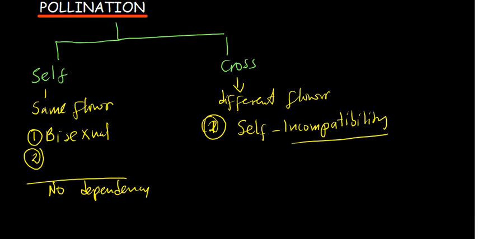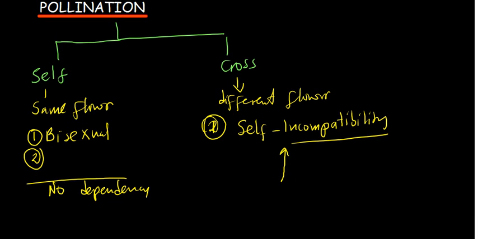So there's just a reaction that happens, the plant itself makes this reaction, which blocks germination from happening. A reaction by the flower itself blocks germination. So that is what we are saying, self incompatibility. The flower itself is preventing germination from happening. That is why the pollen grains would rather go to another plant, and then germination is going to happen like that.